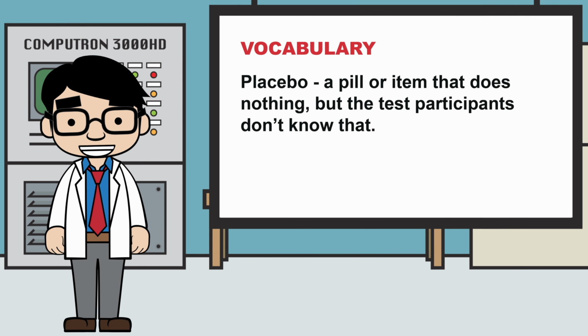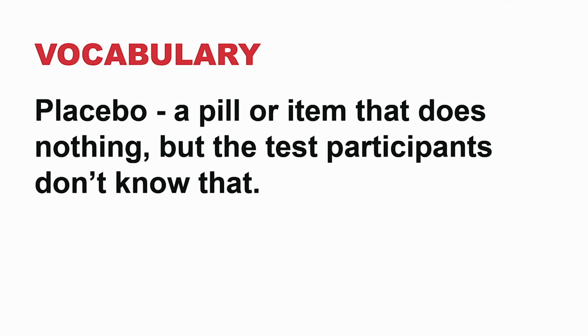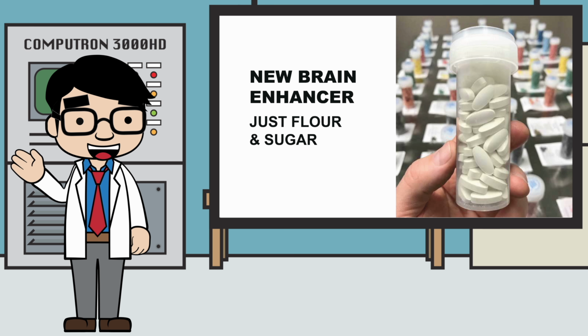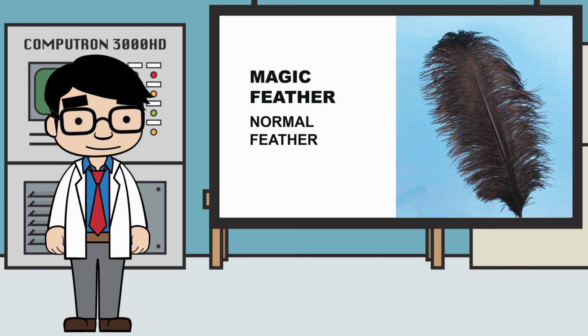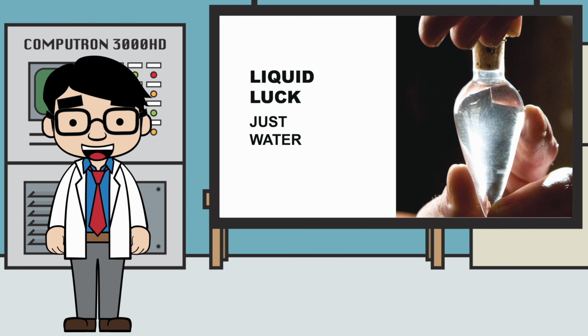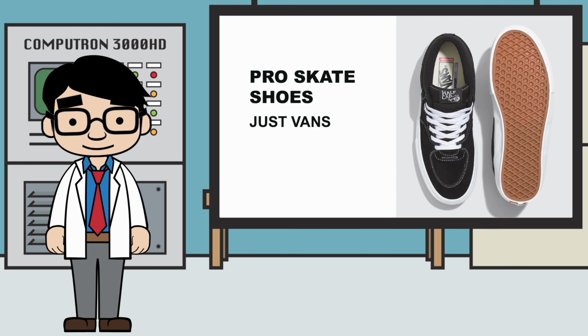A placebo is just a pill or an item that does nothing, but the test participants don't know that. For example, participants might get the new brain enhancer pill, but it's just flour and sugar. Other examples of a placebo would be a magic feather, which is just a normal feather, or a liquid luck potion that is just water in a fancy bottle, or pro skater shoes, which are just Vans.